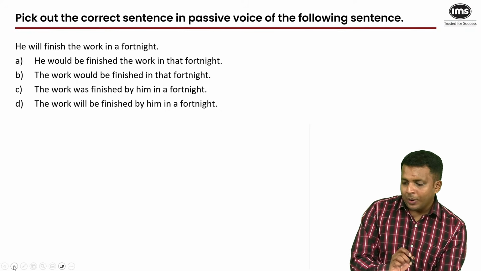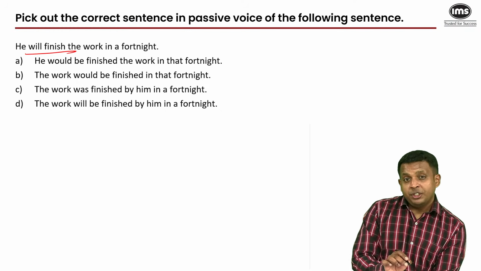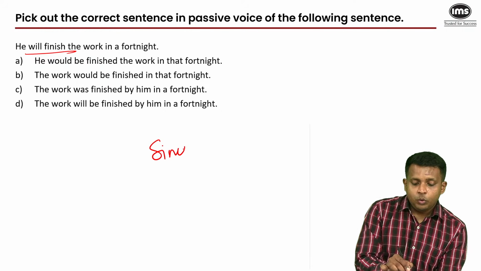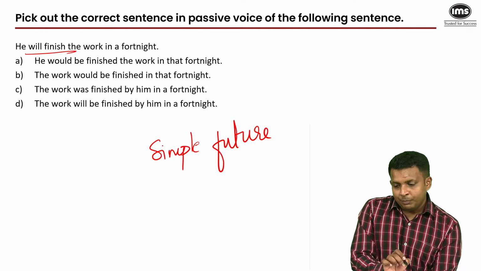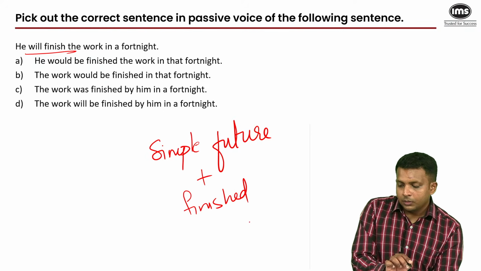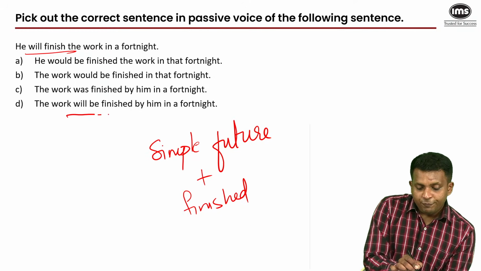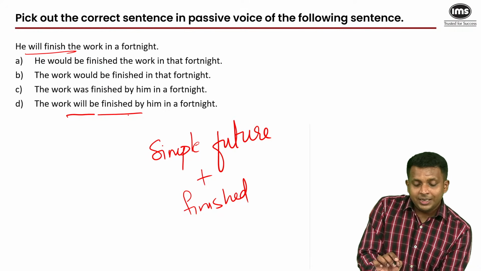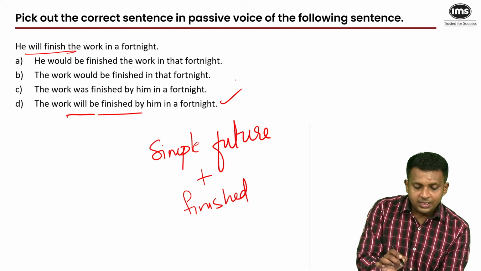So again, we have come to active and passive voice. We'll finish. What we need is the simple future tense. The verb to be in the same tense, simple future, followed by the past participle of the verb, that is finished. Yes, the work will be finished. The verb to be in the simple future tense will be, and the past participle of the main verb. That was the rule. So this is the answer.